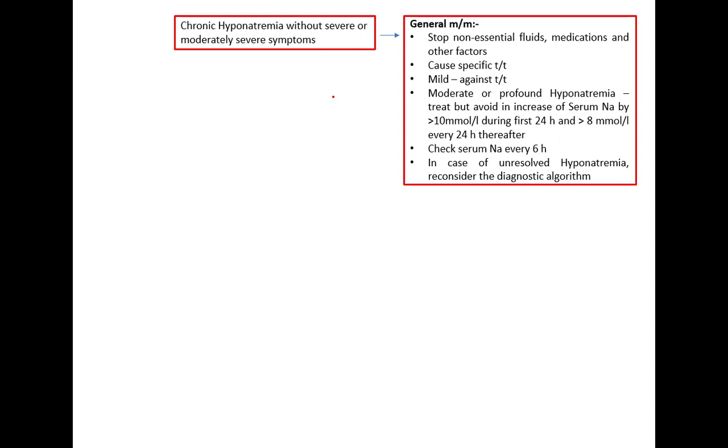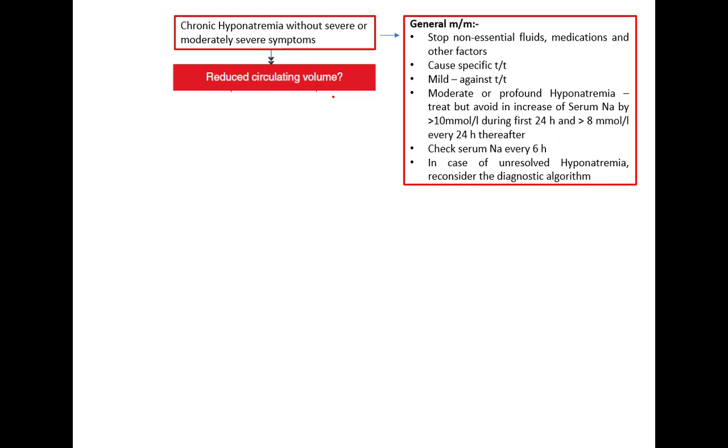In case of moderate or profound hyponatremia, treat, but avoid an increase of serum sodium by more than 10 in the first 24 hours and more than 8 thereafter, as I discussed in the previous slide. Check the serum sodium every 6 hours, and in case of unresolved hyponatremia, reconsider the diagnostic algorithm. These are the general management steps for any cause of chronic hyponatremia. Then search for the cause. What is the cause of the chronic hyponatremia?